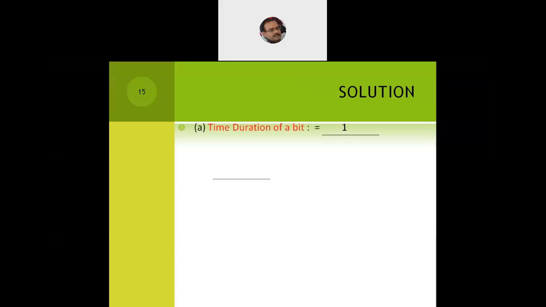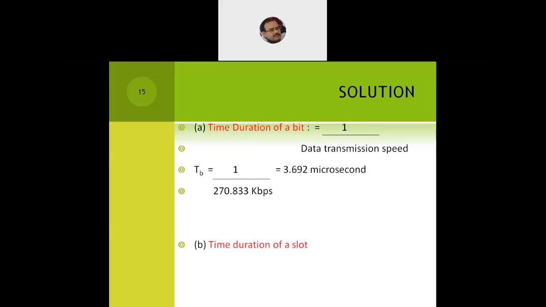The time duration of a bit is 1 divided by the data transmission speed. So in the numerator we have 1, and in the denominator the data transmission speed they have already given as 270.833 kilobits per second. That gives us the answer 3.692 microseconds. That is the time duration of a bit within a GSM frame. Another thing asked in the question is the time duration of a slot. How do we calculate it? It's very simple. We just multiply 156.25 with the bit duration, which gives us 0.577 millisecond.